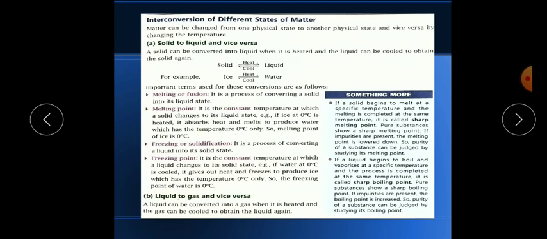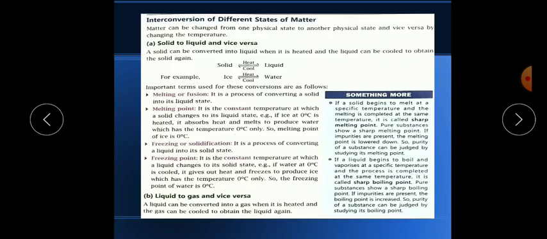Okay, now the first one is solid to liquid and vice versa. As you know, when we heat a solid, like in the case of ice, when we heat the ice, or at room temperature when the temperature is high, ice can easily melt and change its physical state from solid into liquid.